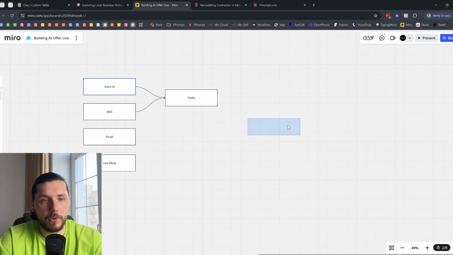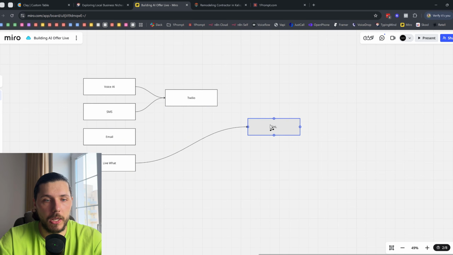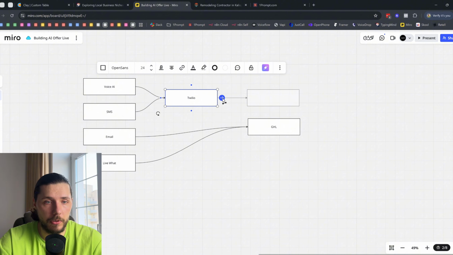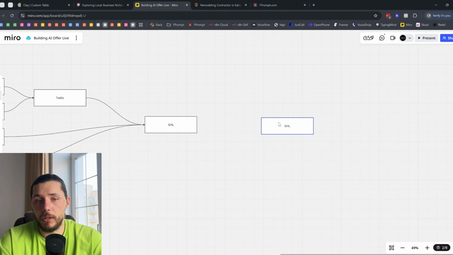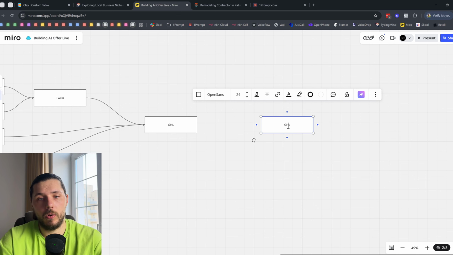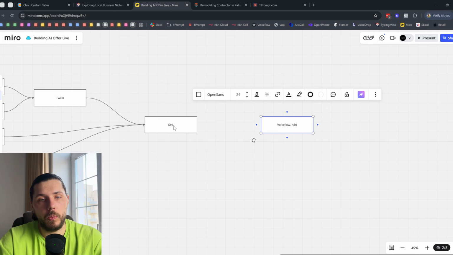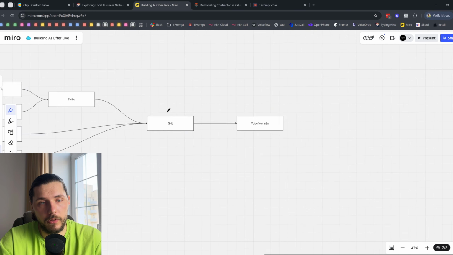So all of these requests go to the GHL, right? Because you can connect everything in one place. It's just easier. So you connect your own Twilio number to the GHL and it's all good. From the GHL, you would build an agent on VoiceFlow or N8N that will actually handle everything. So this will handle all this text.